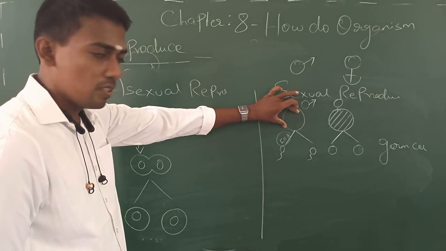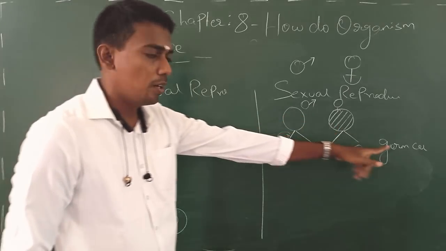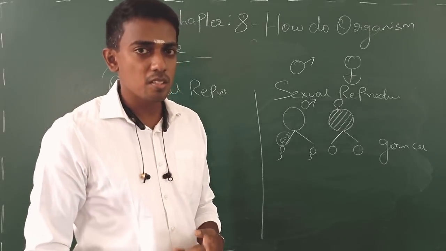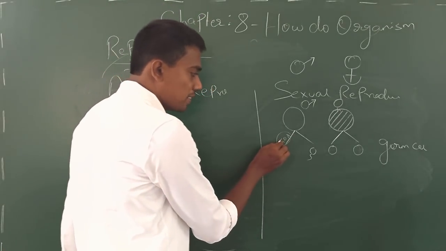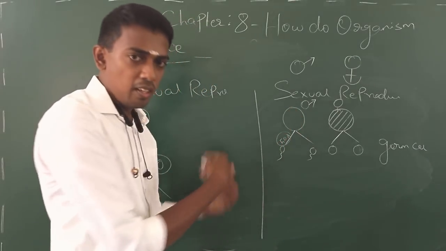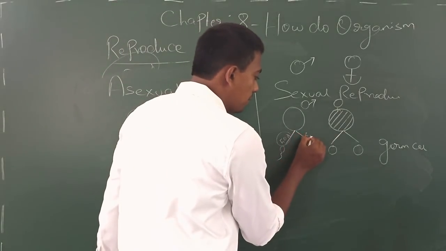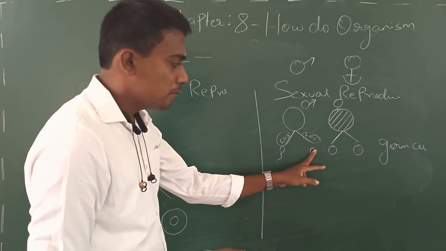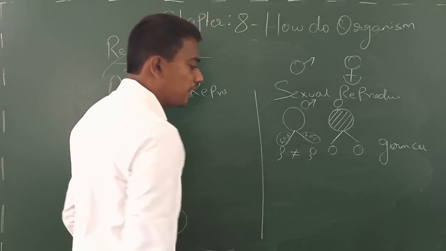So listen here, this is one cell, the germ cell produced as a result of meiosis that you studied in your 9th, right? So meiosis produces germ cells in testes and ovaries, isn't it? In that case, 50% of the parental cell's DNA will be passed to one sperm cell, and the other 50% goes to another sperm cell, and the two sperms produced from the one mother cell will never be identical.